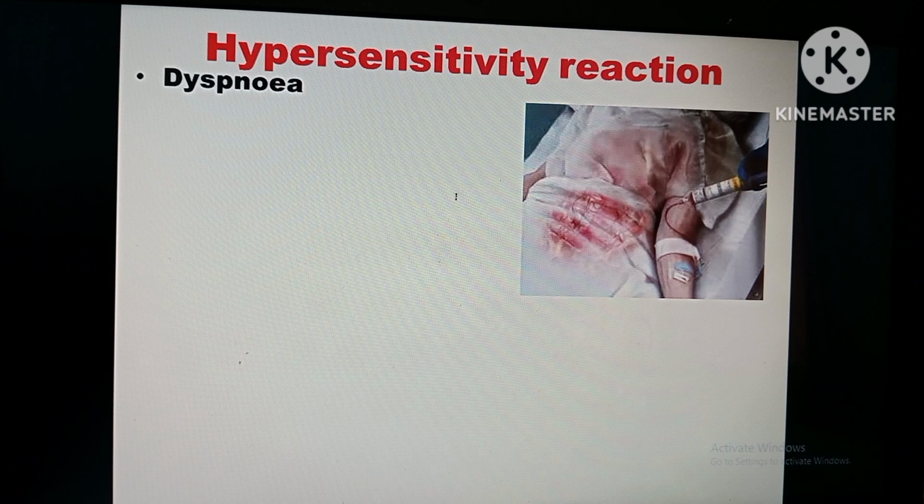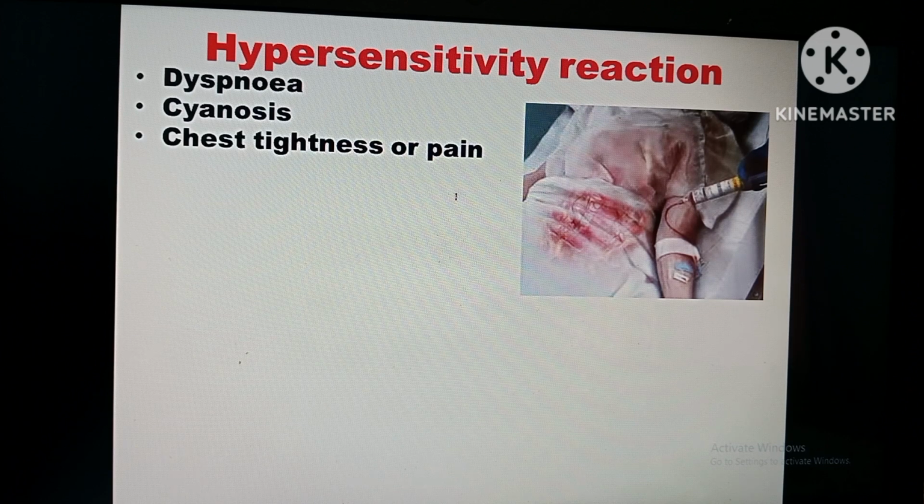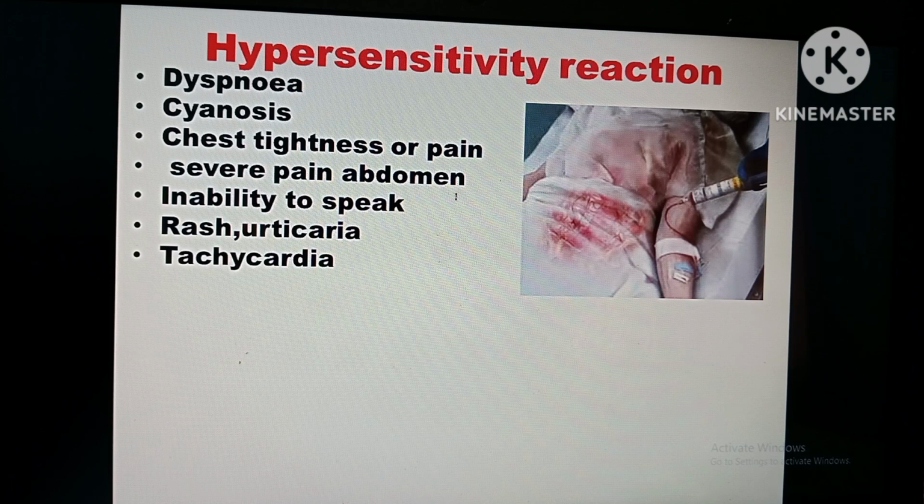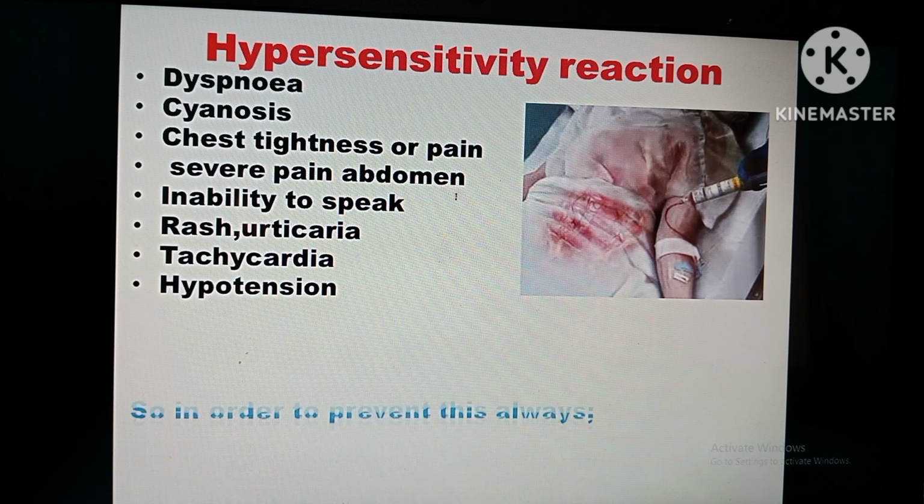Those are the severe symptoms. Dyspnea, difficulty to breathe, cyanosis, bluish discoloration of the skin, chest tightness, chest pain, severe abdominal pain, inability to speak. They will speak like blah blah. Skin rashes, urticaria, tachycardia, the heartbeat will be increased, pulse rate will be high, hypotension, decreased BP.